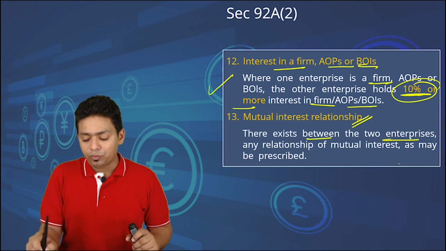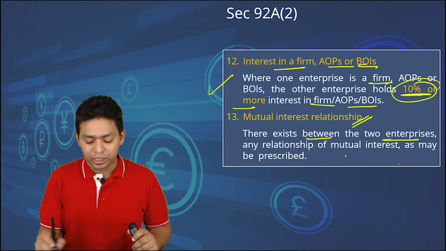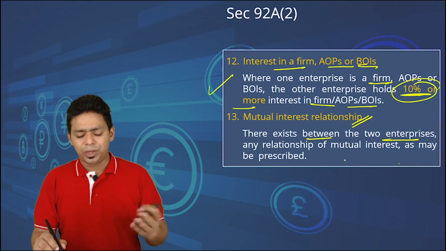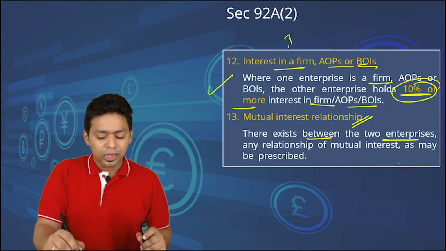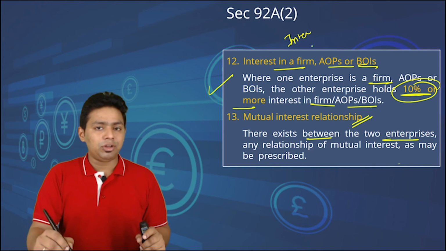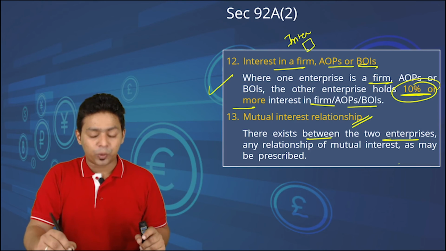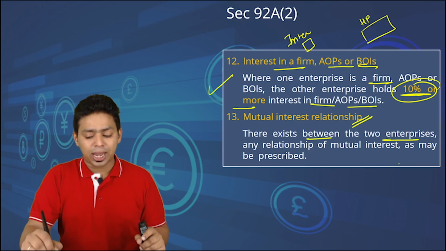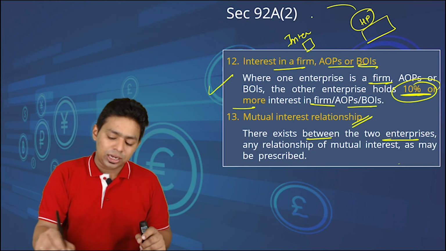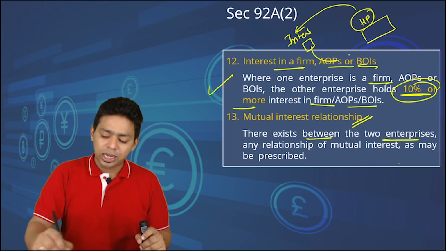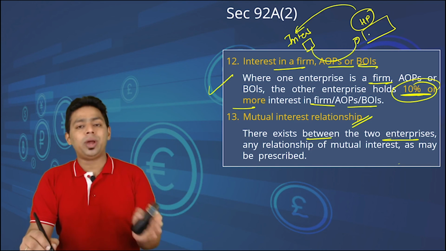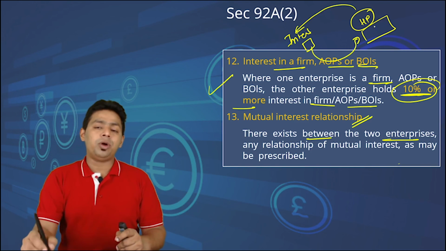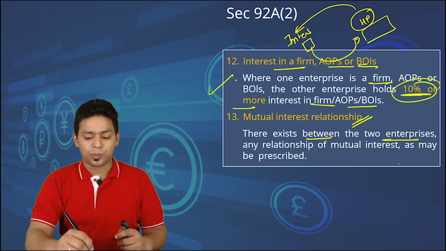Mutual interest relationship. There exists a relation of mutual interest between two enterprises, as may be prescribed. So they will prescribe. To give you an example, Intel manufactures only the processor of the laptop, and then HP manufactures the laptop. Now HP is interested in Intel and Intel is interested in HP. There is a mutual interest. Please understand, it's not that one company is interested in another company.